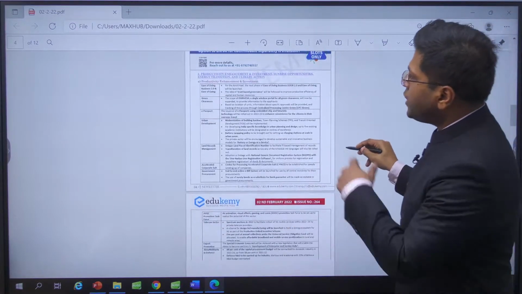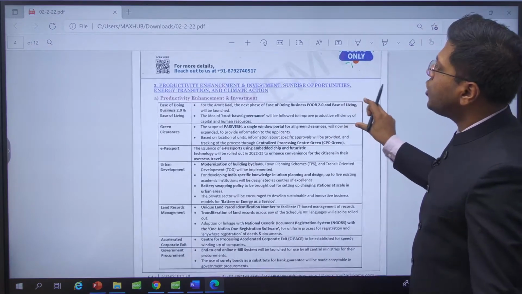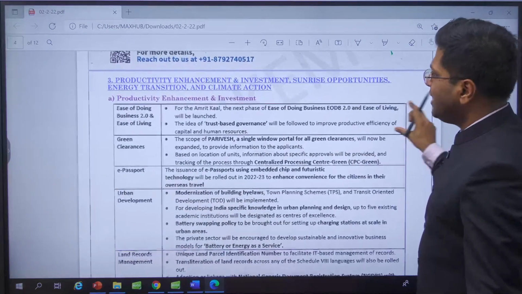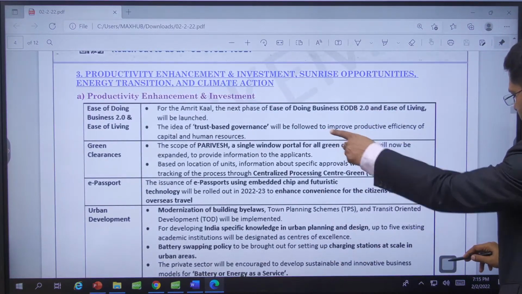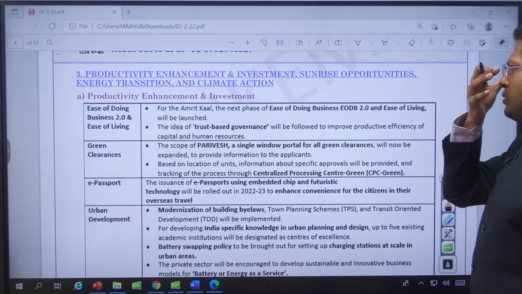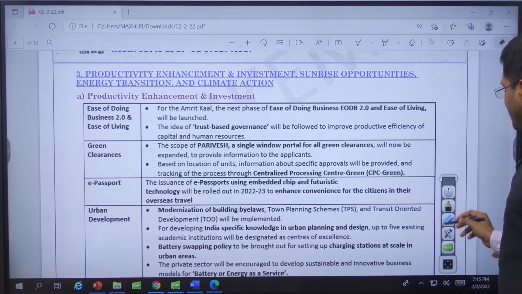And this is not free of cost for you. You have spent time, you have participated in so many conversations, debates here, and this is what has resulted from it, right? And each day we learn something. This is something new that we learned today. Please use this. Third one is productivity enhancement, sunrise opportunities, energy transition, and climate change.